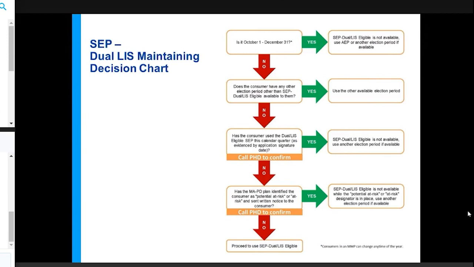And we also have a decision tree, or a decision chart, for the dual LIS maintaining election period. It asks you some questions if someone who's on Medicare and Medicaid is eligible for an election period, based on a few fact-checking questions. So, of course, if it's October 1st through December 31st, you want to make sure that you either use AEP or they qualify for a different election period. And then, of course, calling PHC to confirm is a really good step that I highly recommend.